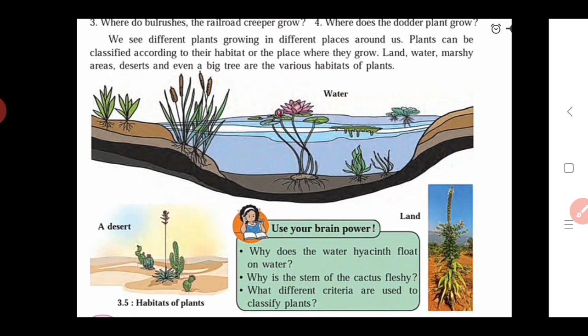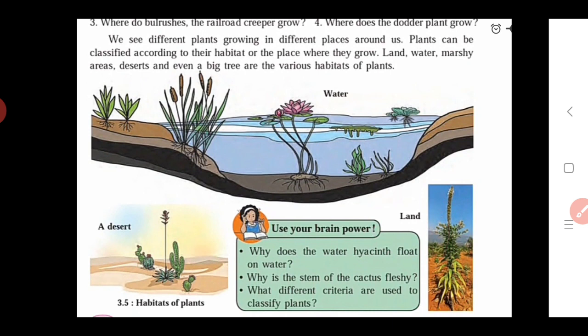First we see the diversity in plants, meaning various types of plants are seen on the earth surface, in the water, and on the land. Our earth is covered by various regions: some are very hilly, some are covered by snow, some forests are there, and some water bodies.